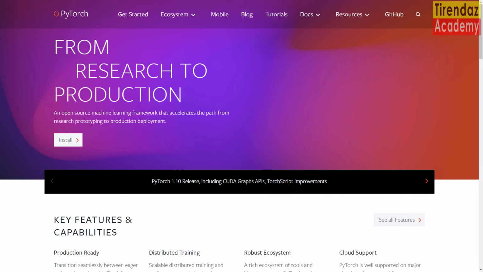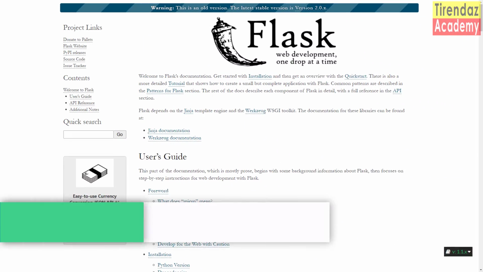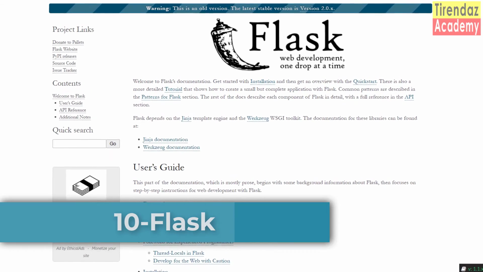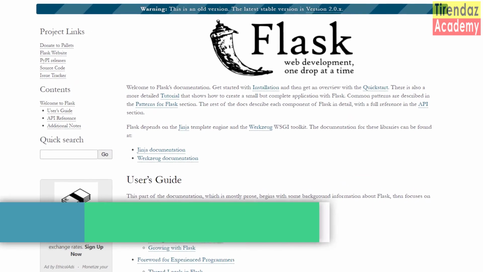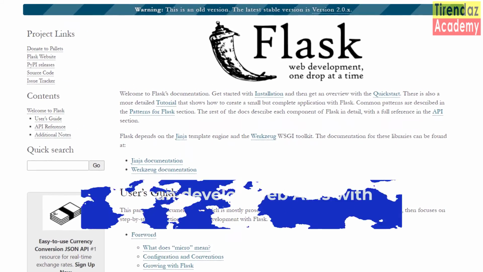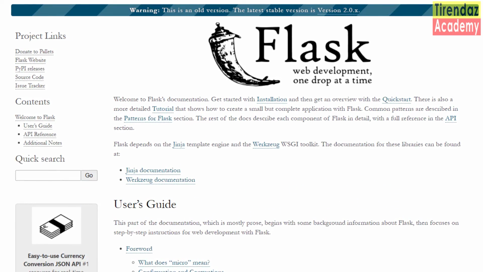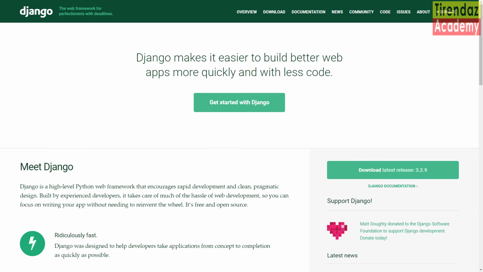Alright, let's go ahead and take a look at a micro framework, Flask. Another library you can use to deploy the model is Flask. You can easily make web applications with Flask. You don't need to be a web developer to deploy the model. You can develop web APIs with Flask. You can also use the Django library to develop web applications. But Django is mostly used for large projects. Flask, on the other hand, is mostly used for developing small applications.